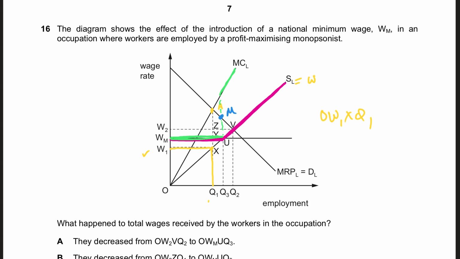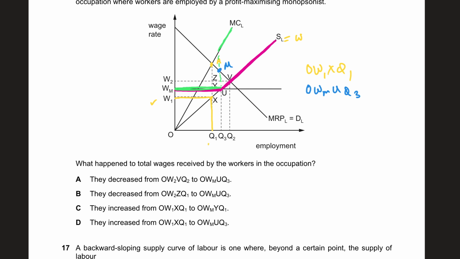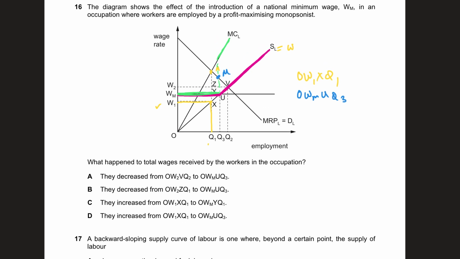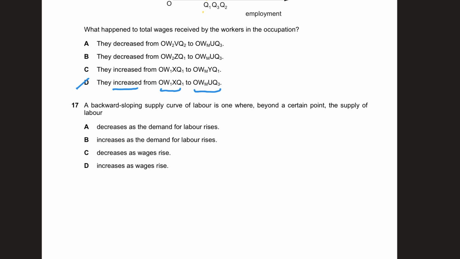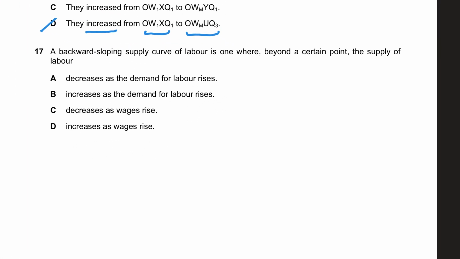So the new total wage will be OWM × Q3. So the right answer is that the wage bill will be increasing from OW1 × Q1, which is this one, to OWM × Q3. So there is an increase, of course, because the minimum wage is being put in, and the right answer will be D in this case.